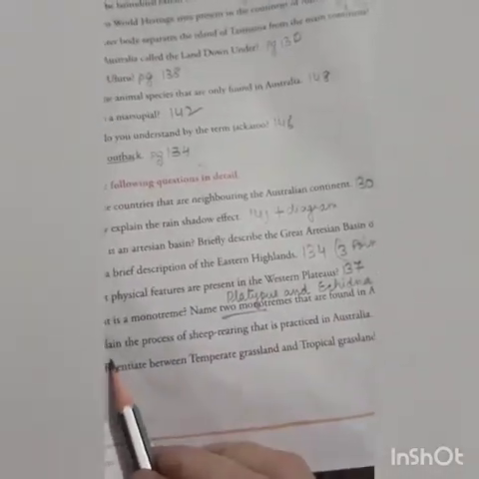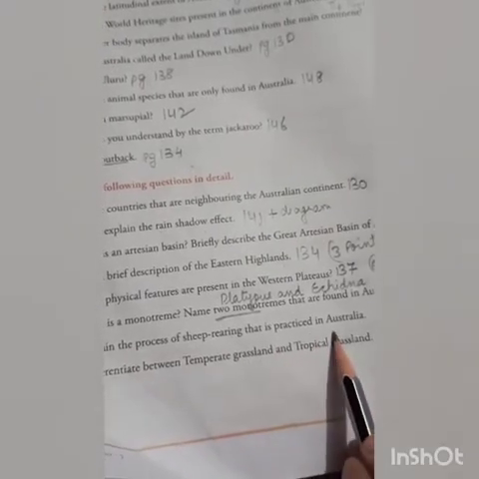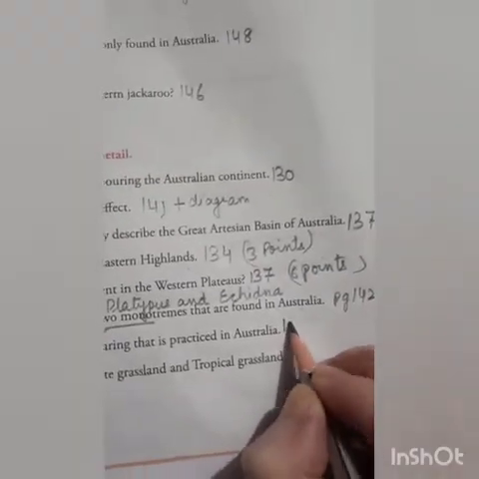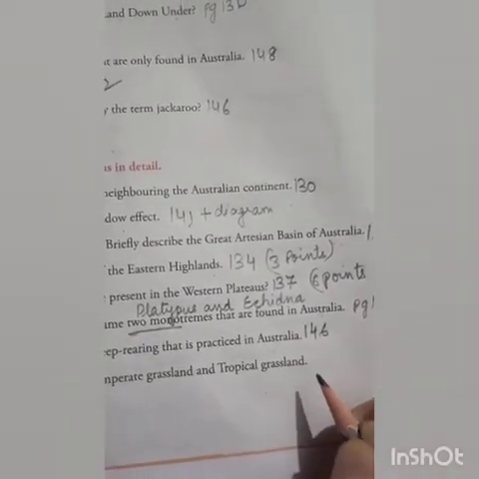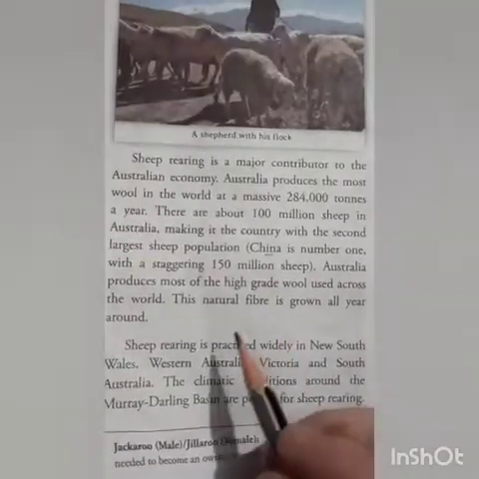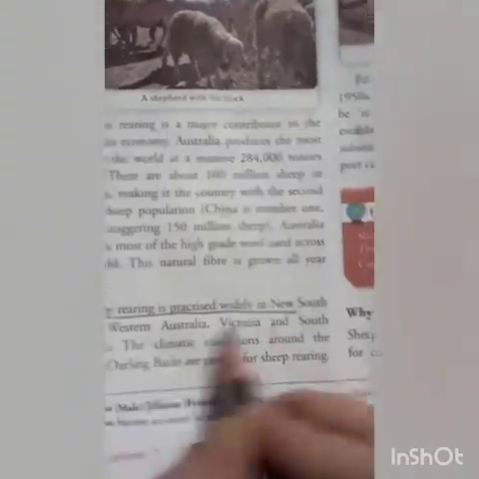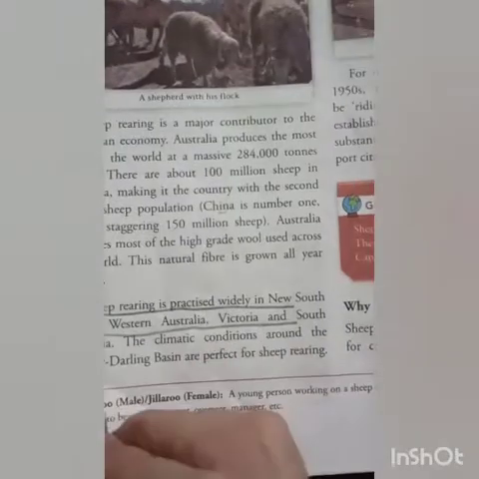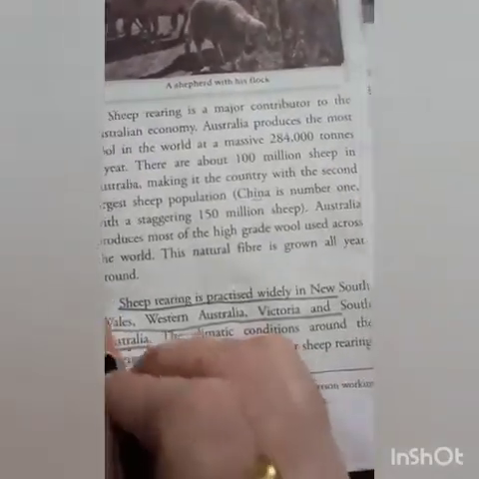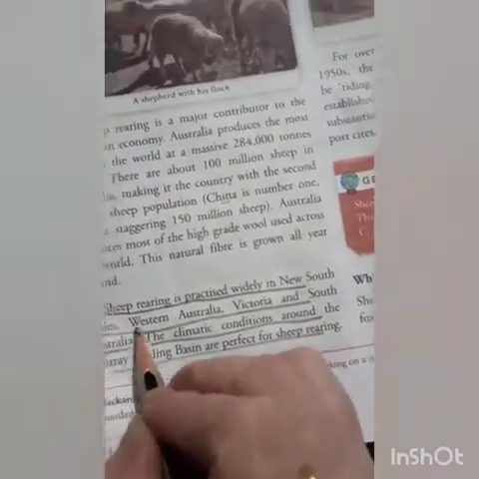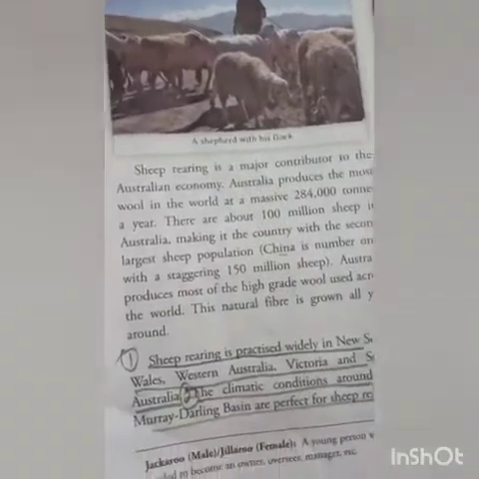Next is G part. Explain the process of sheep rearing that is practiced in Australia. Now this answer is on page number 146. Come to this page 146. Over here, just write: Sheep rearing is practiced widely in New South Wales, Western Australia, Victoria and South Australia. Make it first point. Then climatic conditions around the Murray-Darling Basin are perfect for sheep rearing. It's number 2 point.